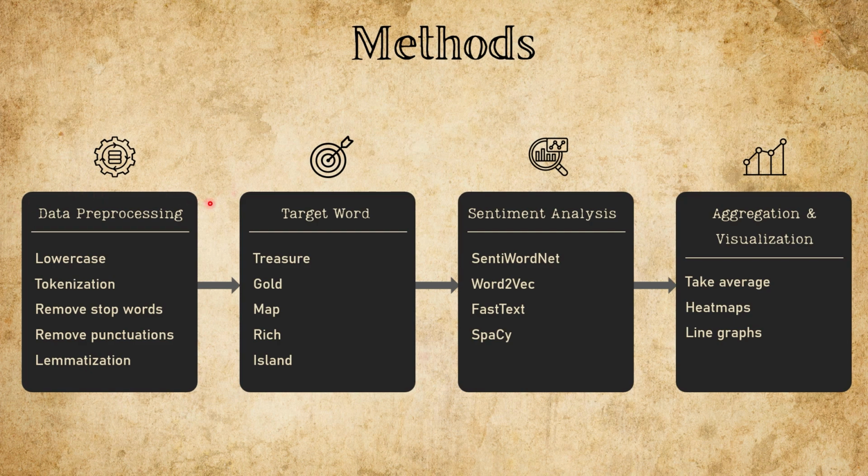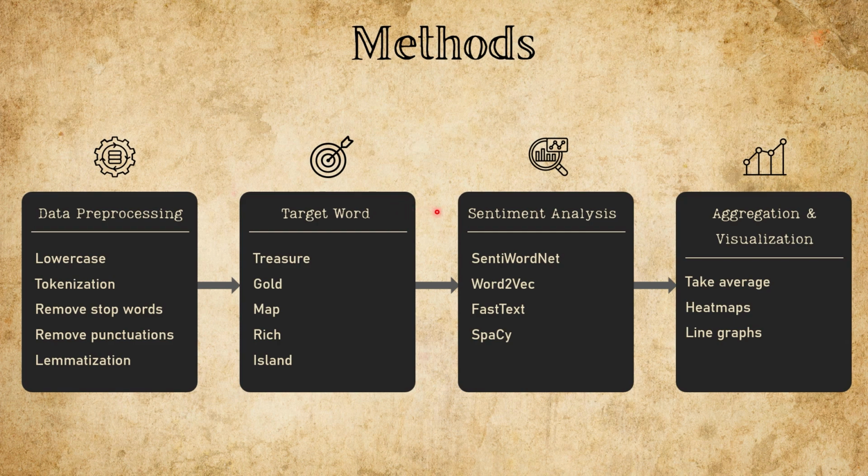Now, the heart of our analysis is the word treasure. But here's the problem: it only appears 56 times across 34 chapters, not enough to carry the full emotional load. So we widened the net. We included semantically related words like gold, map, rich, and island. Next, we